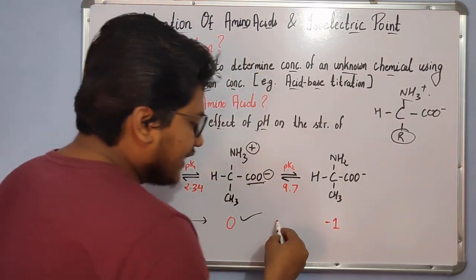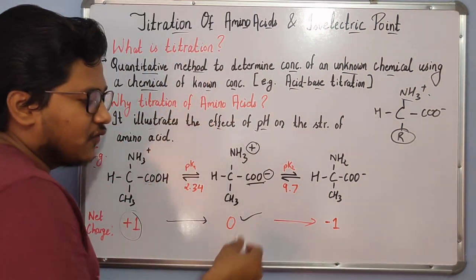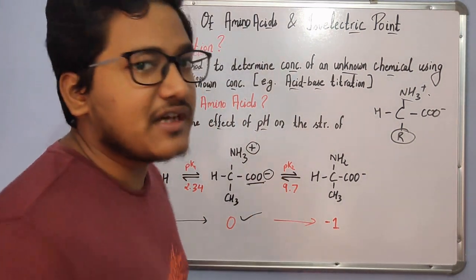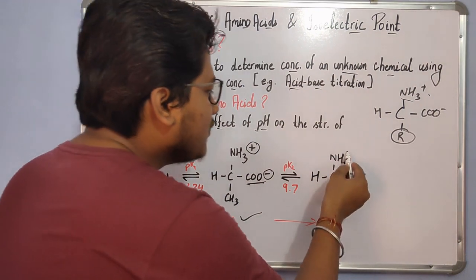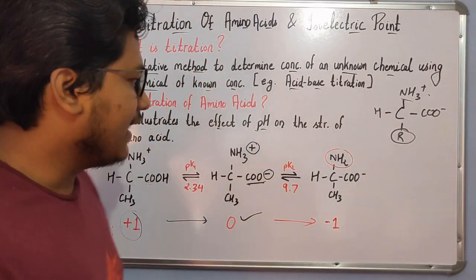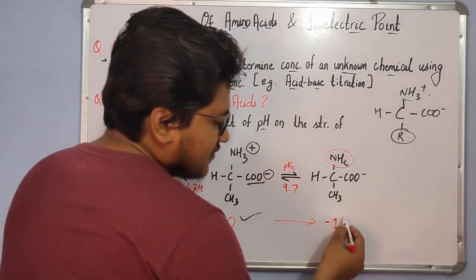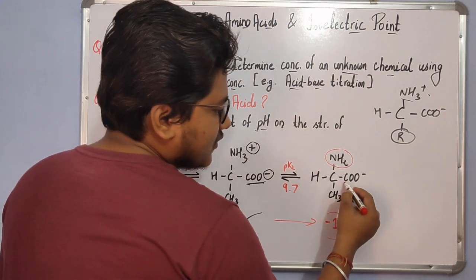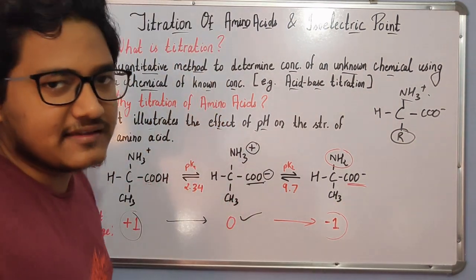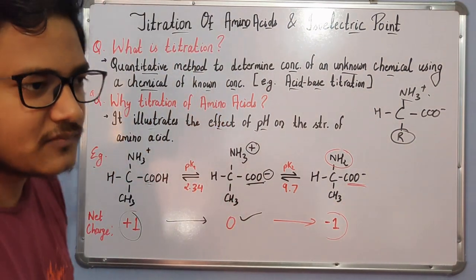With a further increase in pH, we will see deprotonation of the amino group. The amino group loses its proton, and now the net charge is -1 because of the negative charge on the carboxyl group.